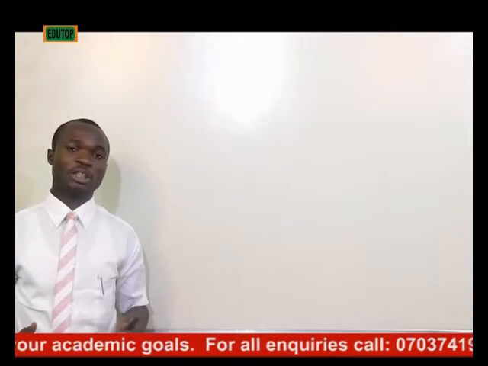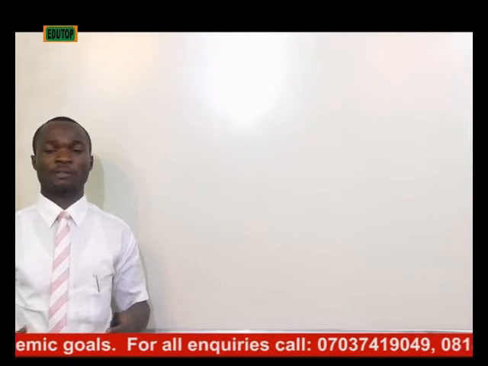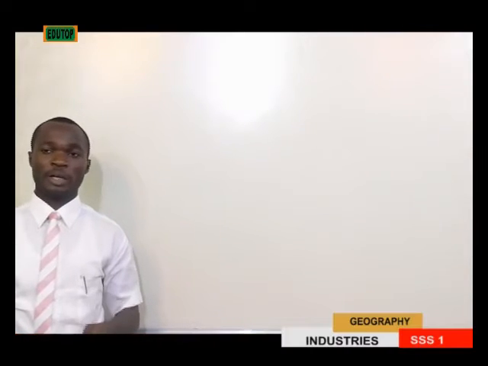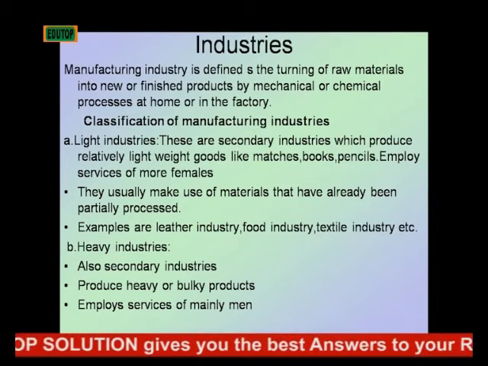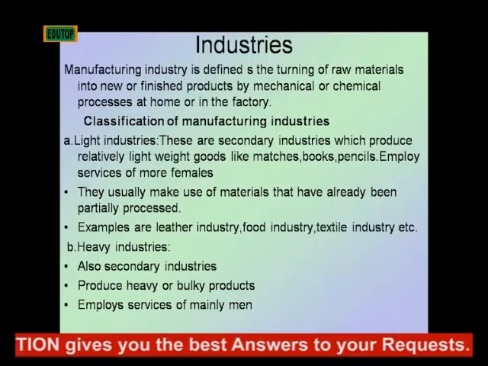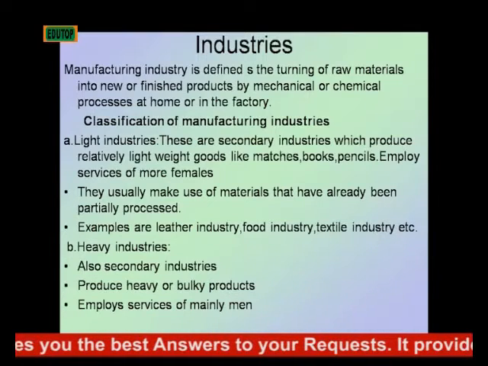Now, manufacturing industries are classified into A, light industries, B, heavy industries, and C, consumer goods industries.